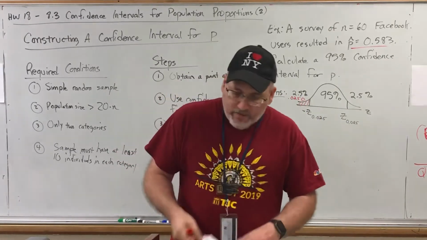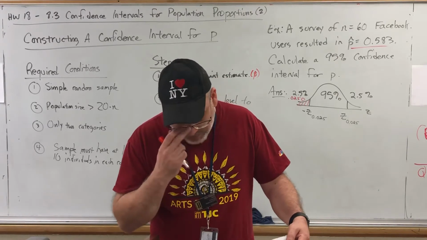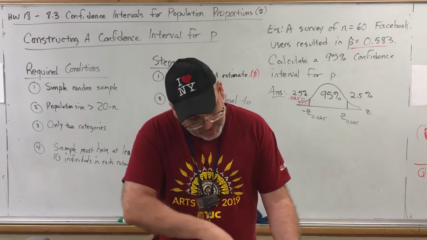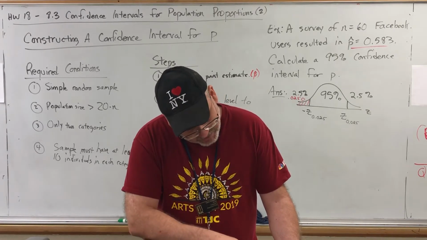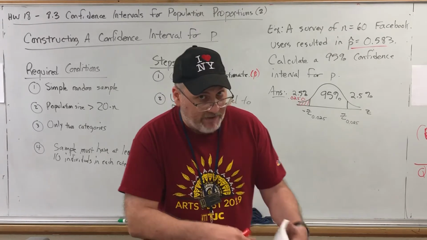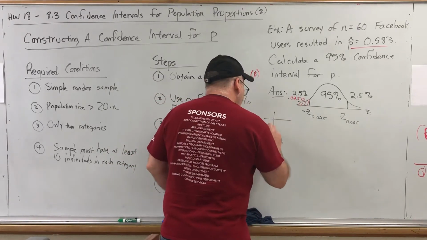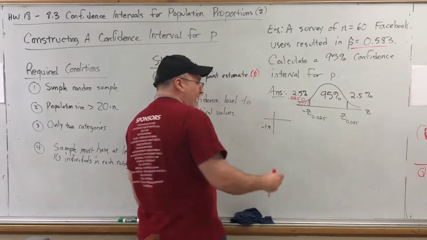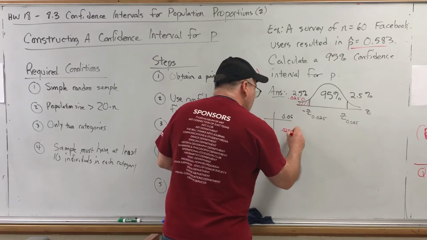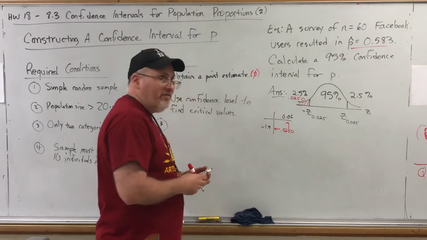So this left area is 0.025, but in your Z chart the areas have 4 decimals, so let's put a 0 there. Go to your Z chart, either the one you have pulled up in Canvas, or maybe you've printed one out, or you pulled up the one in the homework. If you go inside the Z chart where all the areas are, and go to the negative 1.96 row, you will find exactly 0.0250. So just a real quick picture. In the negative 1.9 row, under the 0.06 column, you will find precisely 0.0250, which means the left Z-score is negative 1.96.